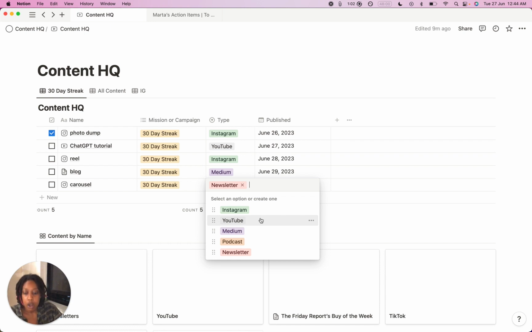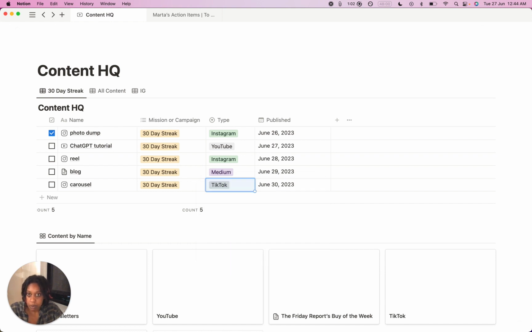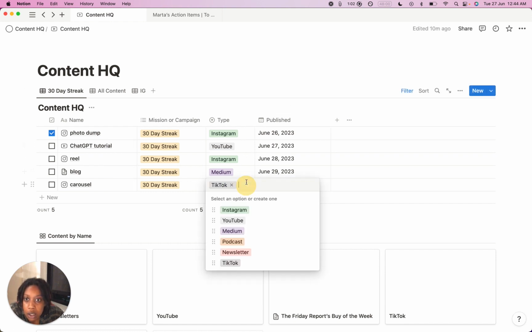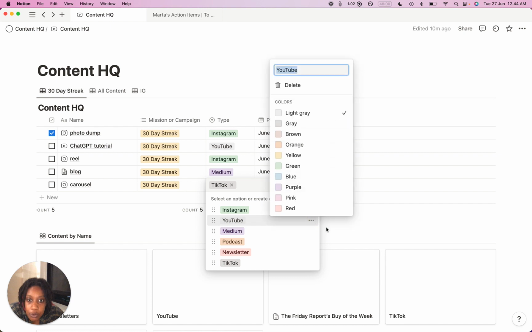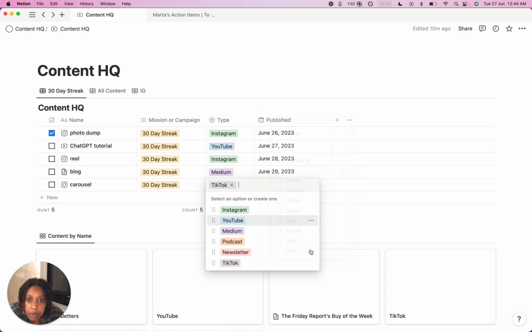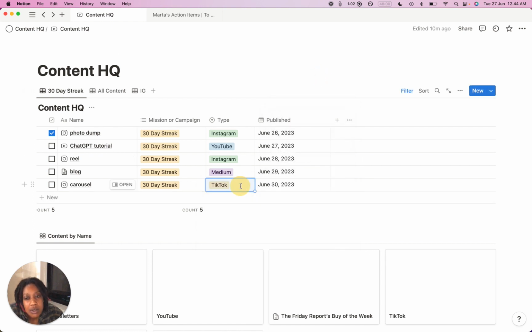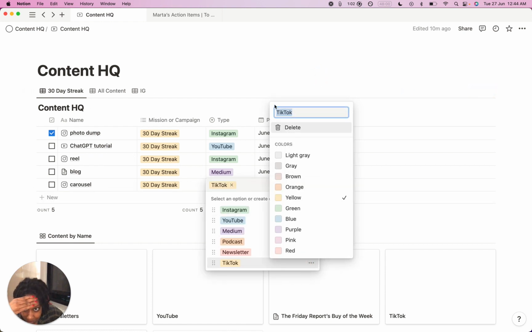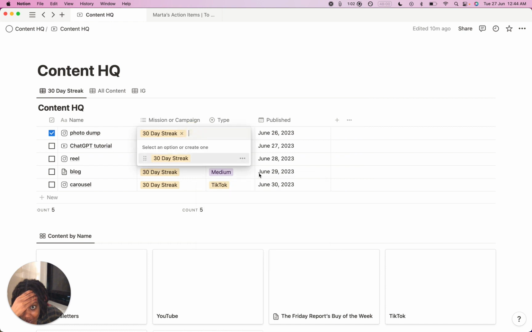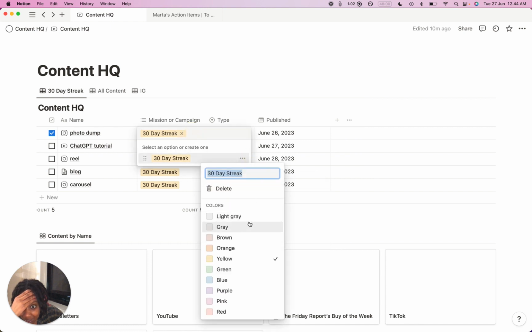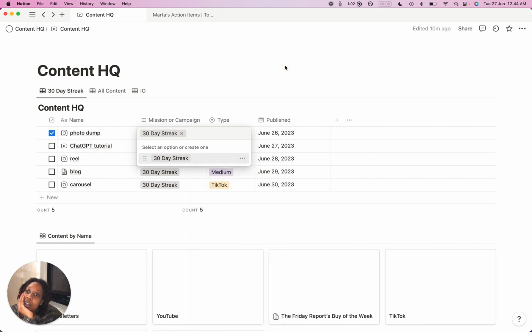Oh, TikTok. I don't really post on TikTok by plan, but whatever. I'm just gonna tweak these because I don't like the double gray, blue and purple. No, we already have purple. Yellow. Even though yellow's the same. Okay, why do I do this? All right, cool. What else?